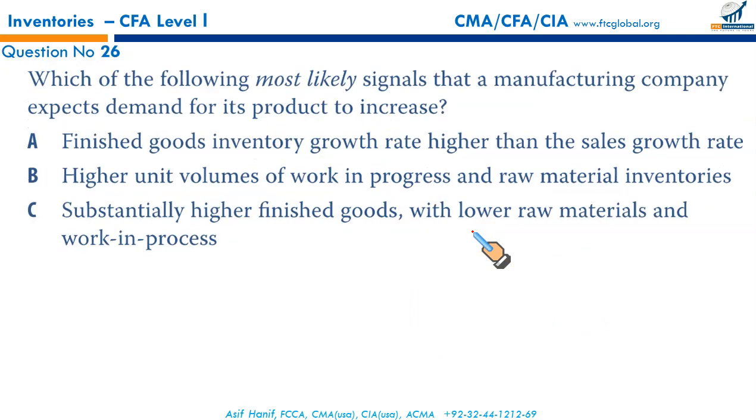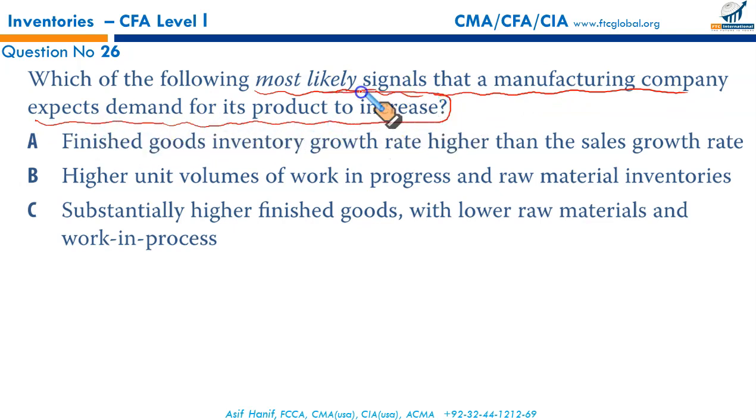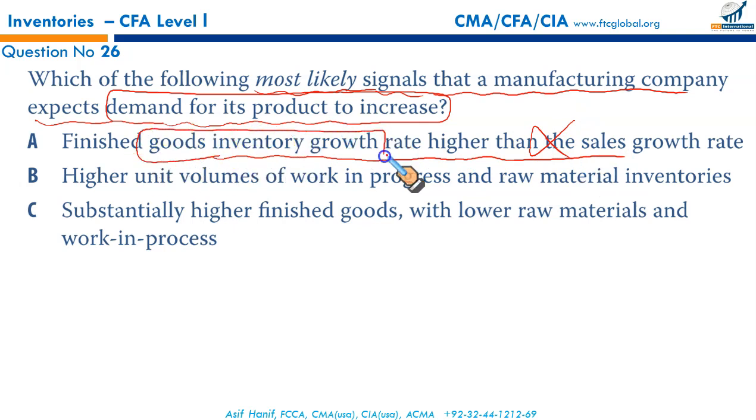Next, which of the following most likely signals that a manufacturing company expects demand for its products to increase? In which of the situations does a company expect an increase in its demand? A, finished goods inventory growing at a rate higher than sales. Things are bad. We expect demand to fall. That's why we have more finished goods inventories than the sales demand. This is an incorrect statement.